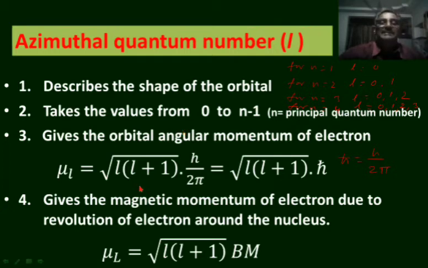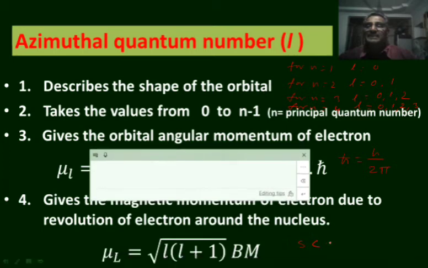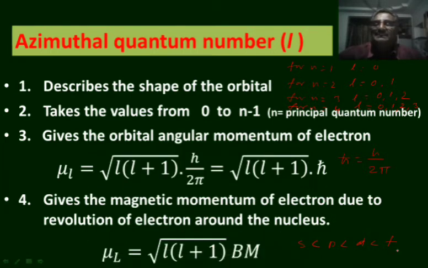In a main energy level, the energies of the various sub-energy levels are in the order S less than P less than D less than F. That is, in a particular main energy level, the S sub-energy level has lesser energy than the P sublevel, the P sub-energy level has lesser energy than the D sublevel, and the D sub-energy level has lesser energy than the F sublevel.